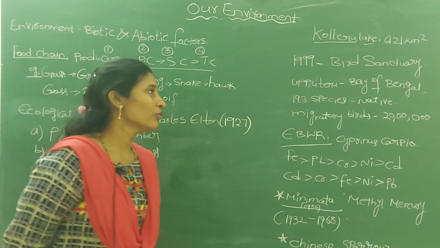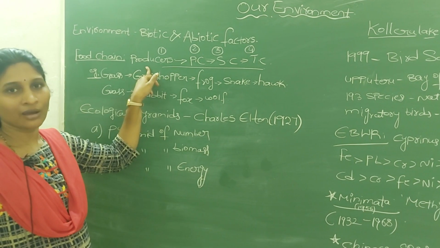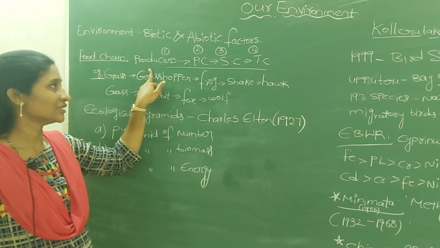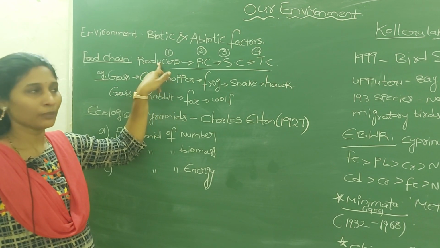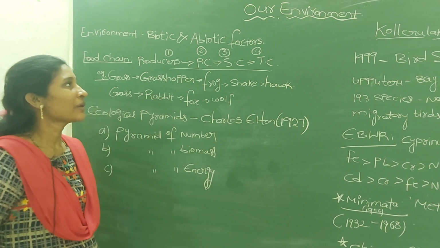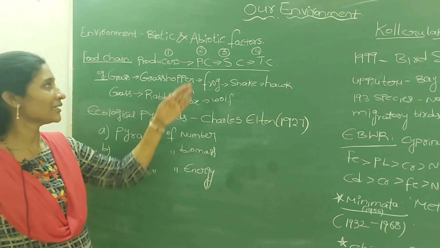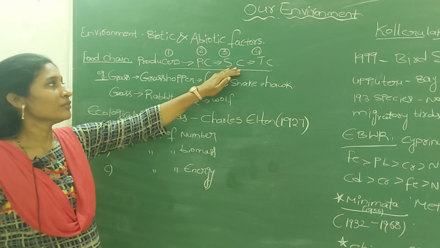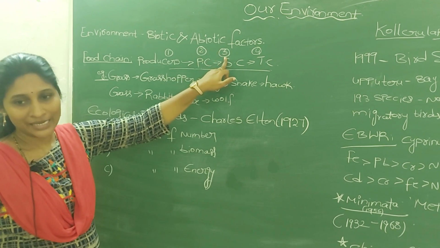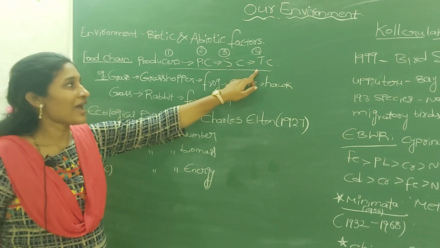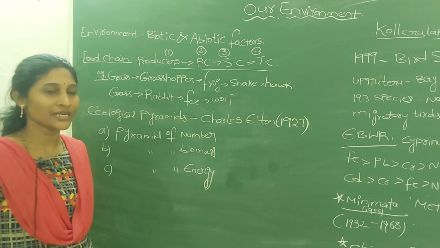The food chain always starts with the producers, meaning green plants and grass. The animals which directly consume the plants or the producers, we call them primary consumers. Why? Because they directly eat the producers. The animals which eat the primary consumers, we call secondary consumers. And at last, the animals which feed on the secondary consumers we call tertiary consumers.